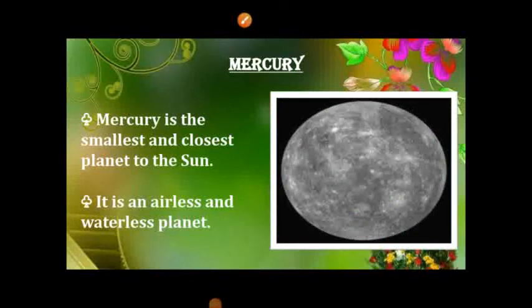Mercury. Mercury is the smallest and closest planet to the Sun. It is named after the Roman deity Mercury, the messenger to the gods. It is an airless and waterless planet. It does not have an atmosphere and so it has extremes of temperature. It has no natural satellites.